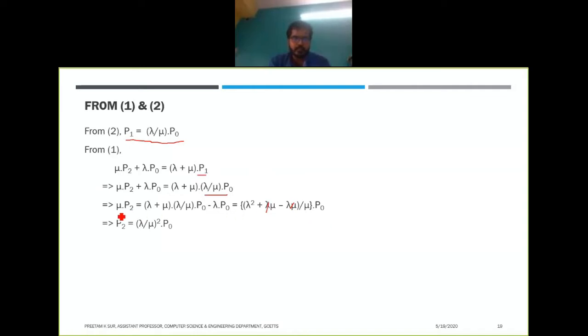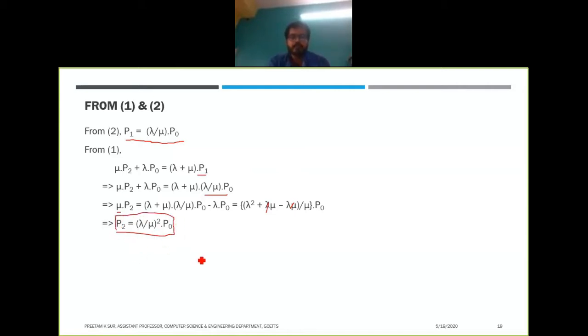Now if you divide both sides by mu, on the left-hand side you will have p2, and on the right-hand side you will have lambda square by mu square into p0. This is what we derive for p2 from equation 1 and equation 2.